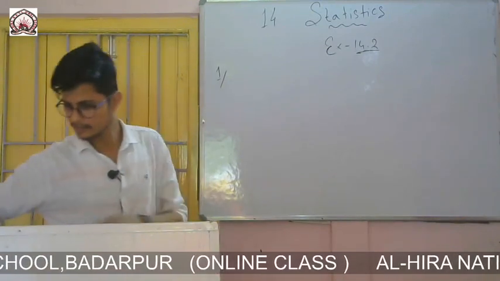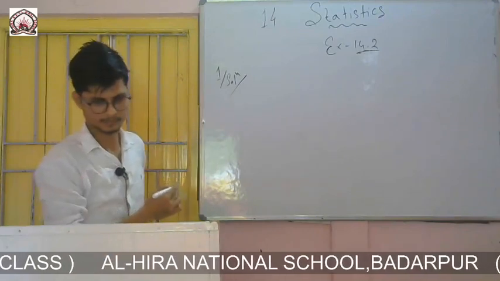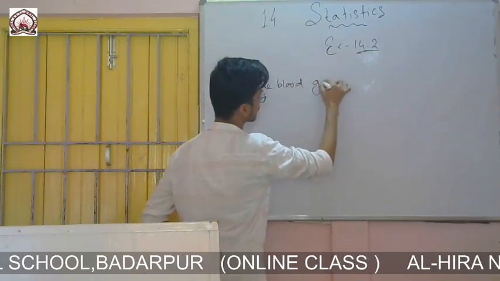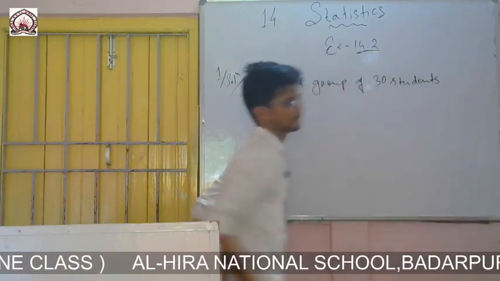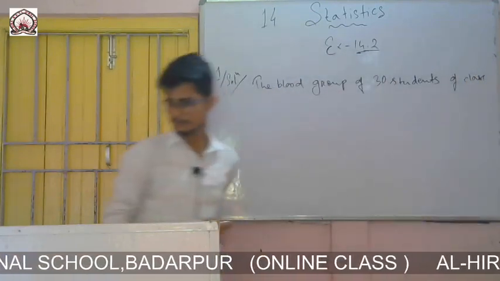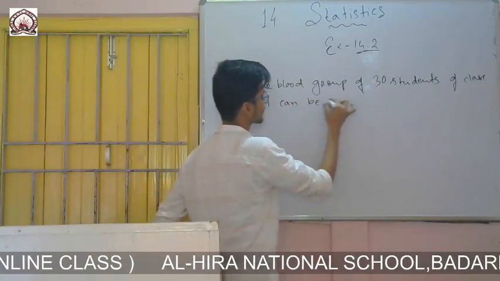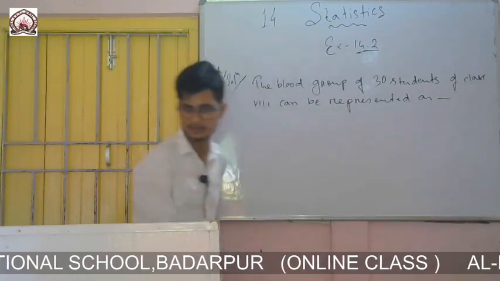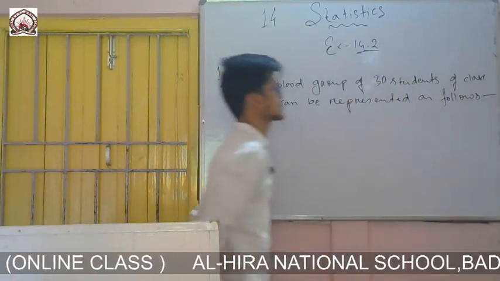First of all, let me represent this. The blood group of 30 students of class 8 can be represented as follows.